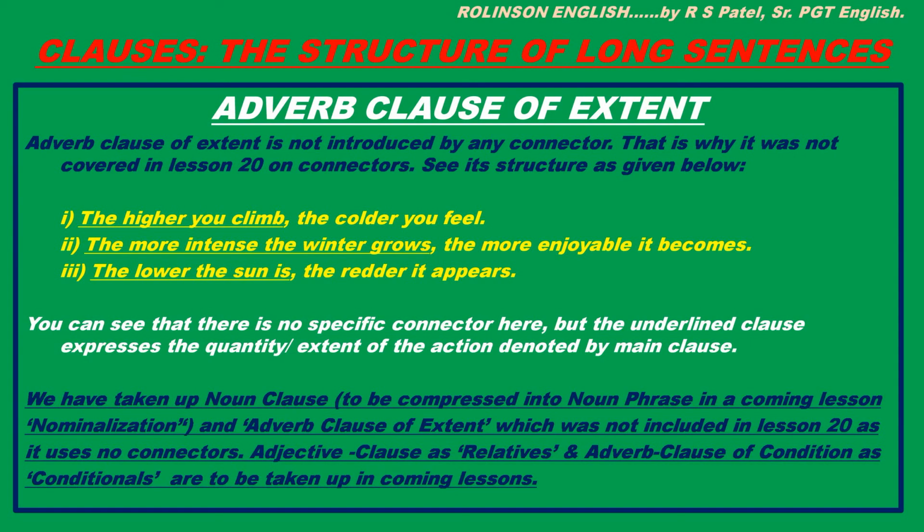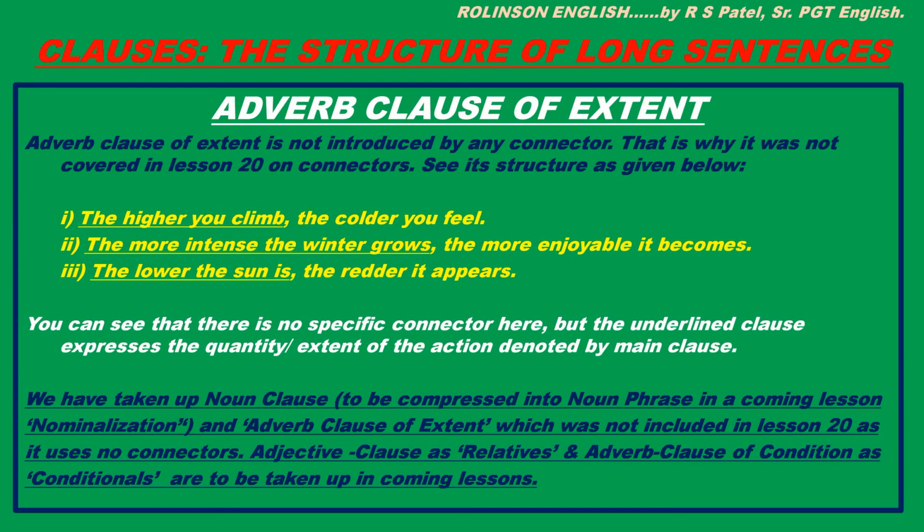Number 3, the lower the sun is, the redder it appears. See, main clause, the redder it appears. I mean the redder the sun appears. So this redder the sun appears, its extent is determined by the clause the lower the sun is. So this is adverb clause of extent.